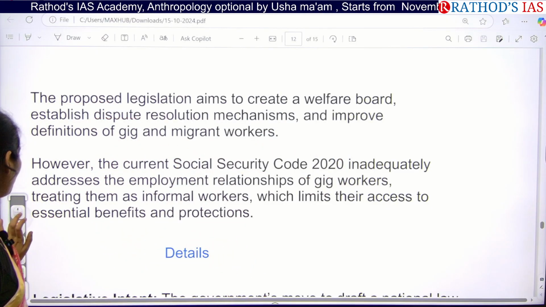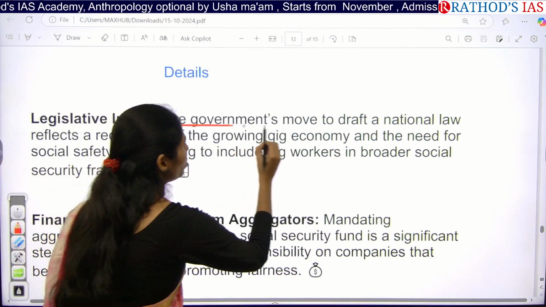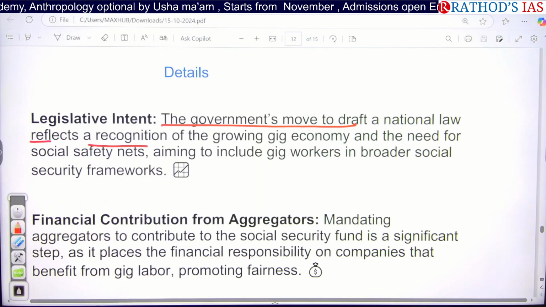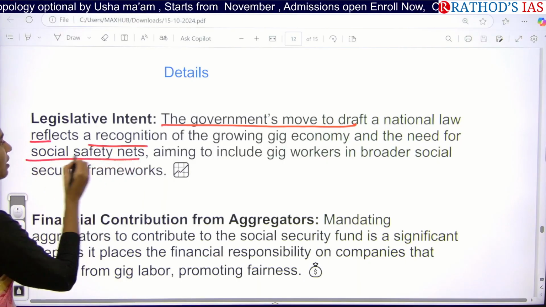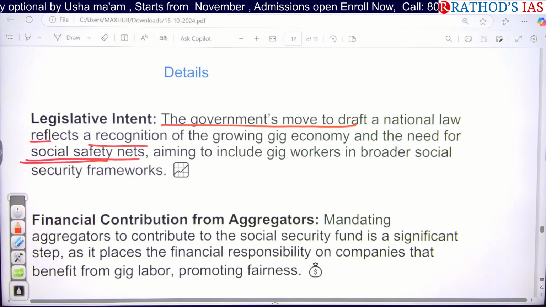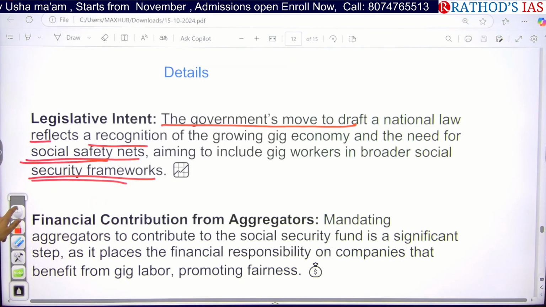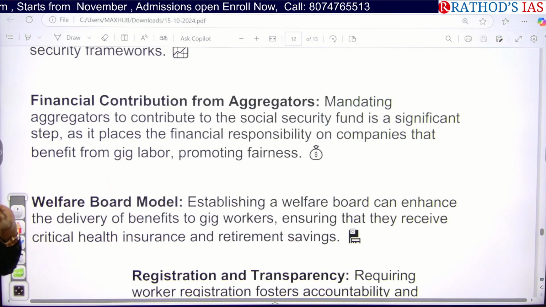So what are the important points which are said in this article? The first one is, yes, the government's move to draft a national law reflects that there is now a growing gig economy in our country, and we need social safety nets for them so that they will also get social security frameworks. And the next one is, they are also saying that financial contribution should come from aggregators.